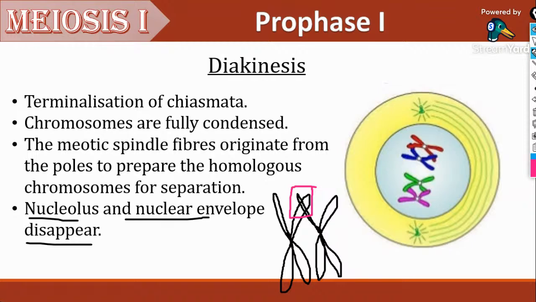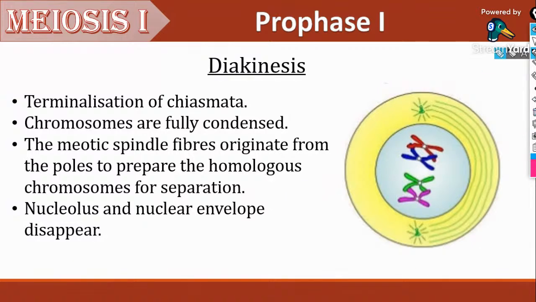That X-shaped structure is known as chiasmata, and it's not regarding the count of chromosomes. I feel this is what you asked. Okay, fine.